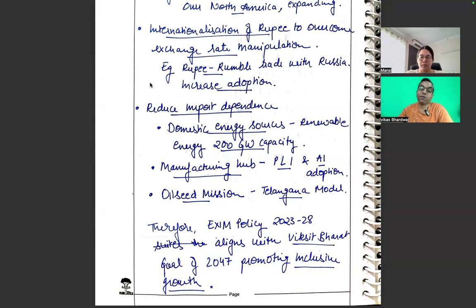And the Vizhinjam port in Kerala, if I'm pronouncing it correctly, is now the first in India which can give transshipment space. This one separate element is going to give us a huge boost.